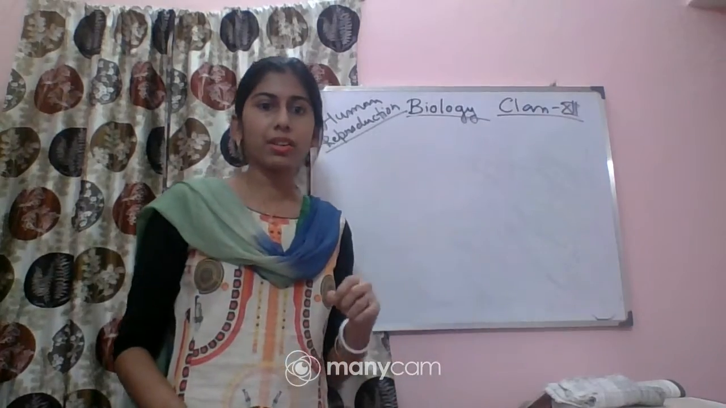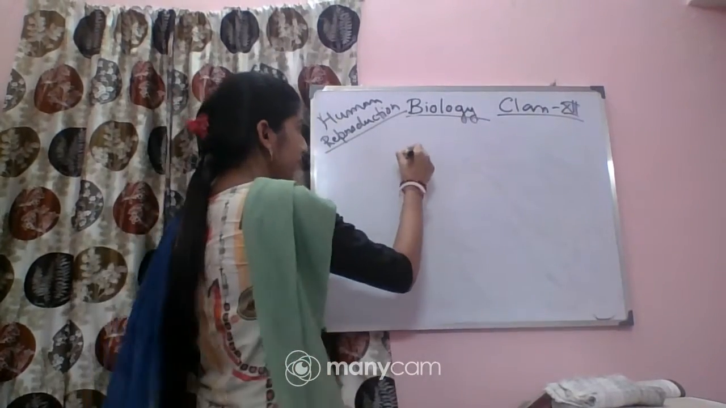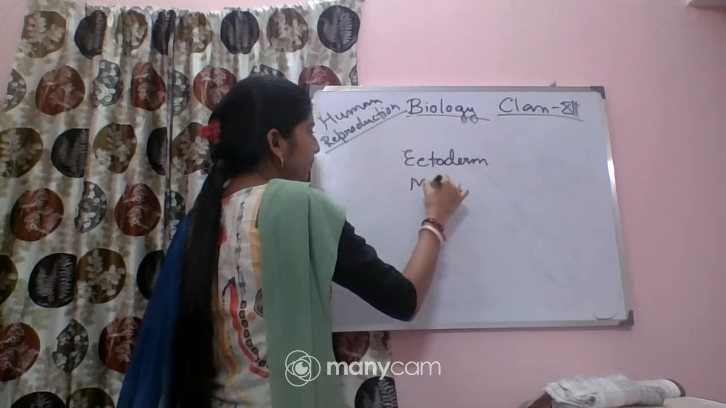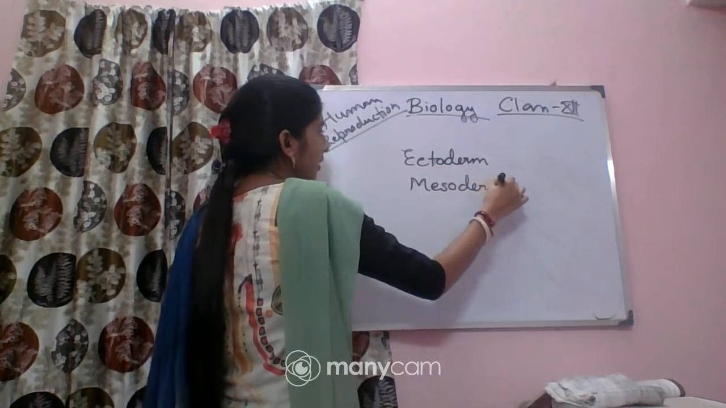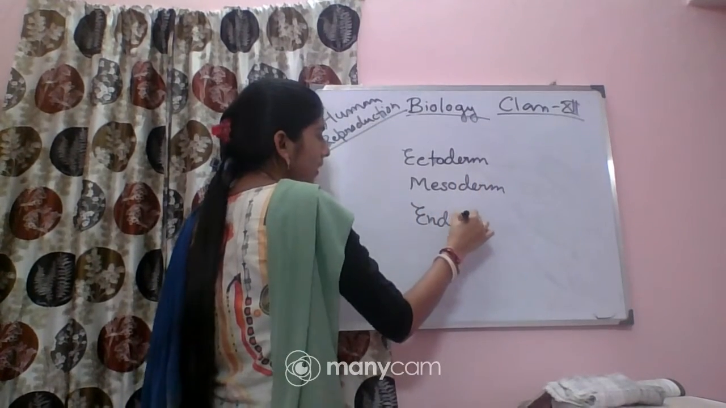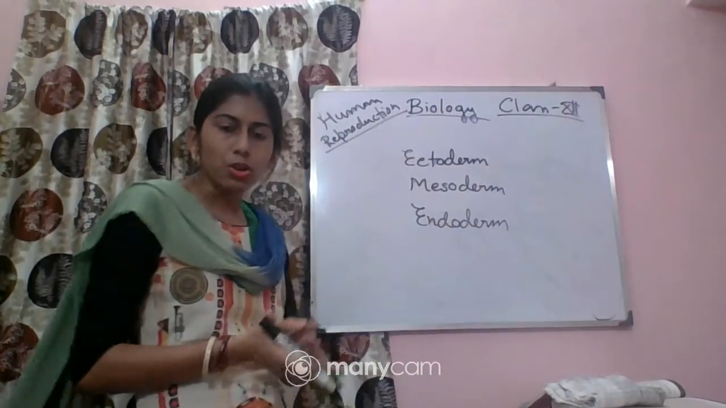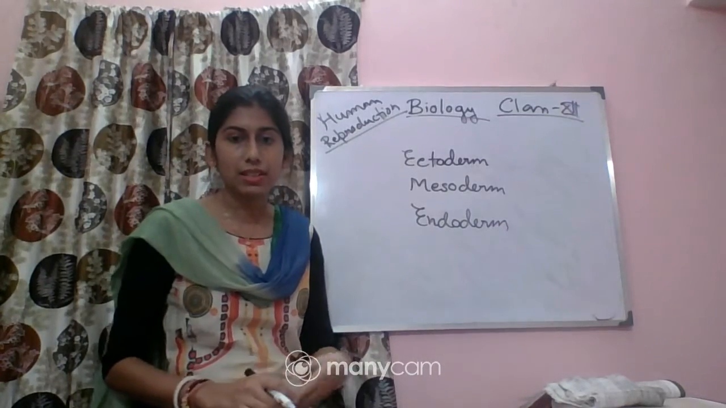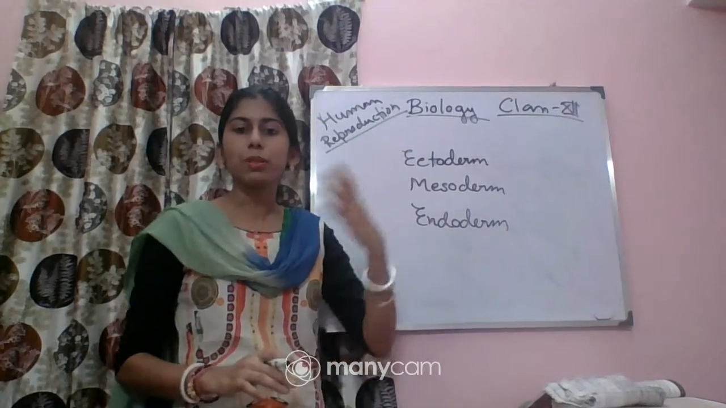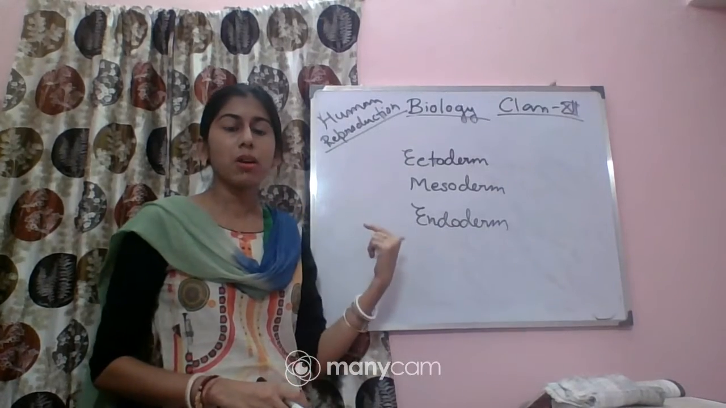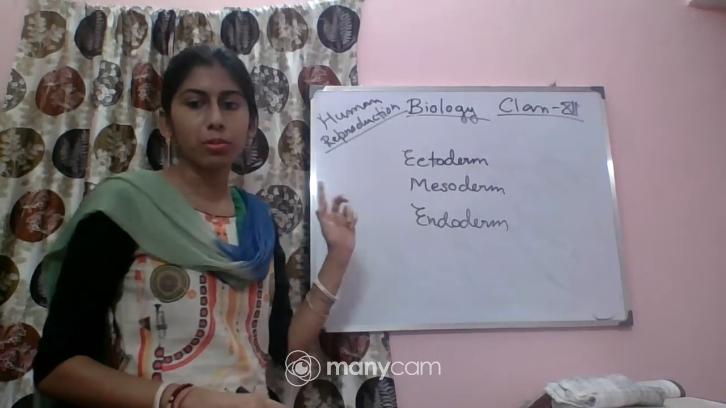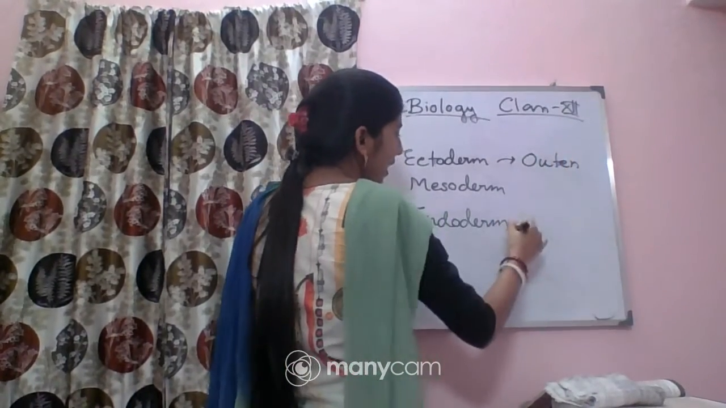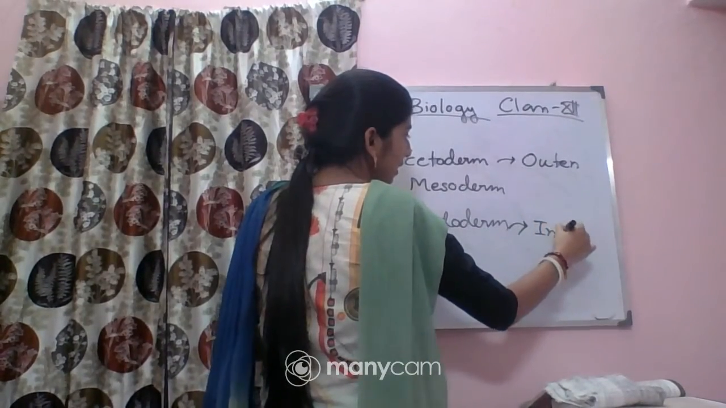What are these three different layers? These three different layers are ectoderm, mesoderm, and endoderm, right? This is a very easy one, you can understand from their names. Ecto means outer side and endo means within, so inner one. So which one will be the outer one? The ectoderm will be the outer one. So this one is the outer layer and this one is the inner layer.